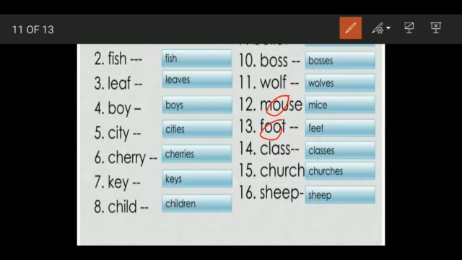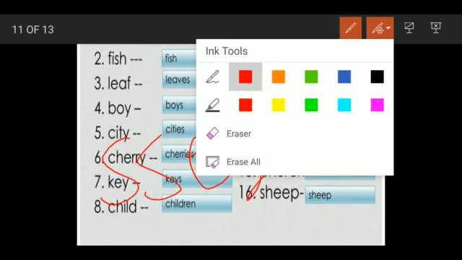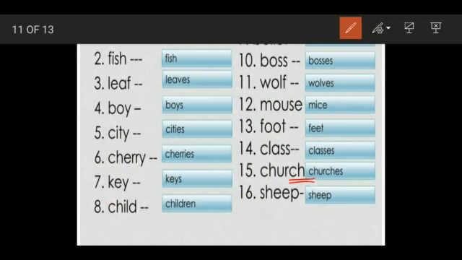Class, this is ending with double S. What do we do? We will add simply ES: classes. Church is ending with CH. What do we do? The words which end with CH, X, Z, SH, double S, we simply add ES to it: churches. Sheep, hare: what do we do? They remain the same even in the plural form.